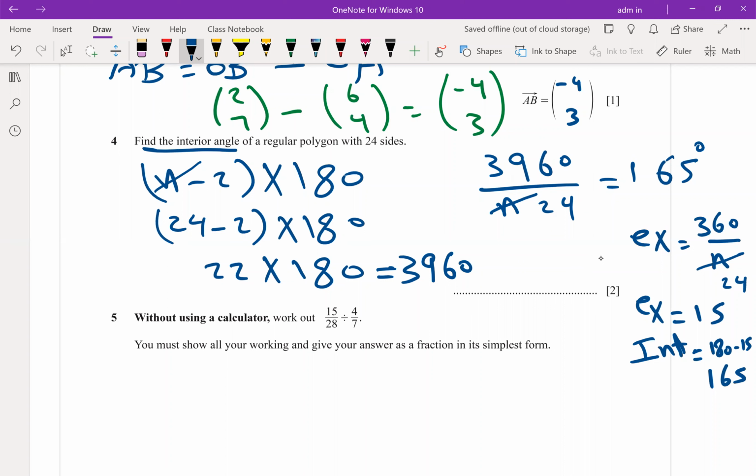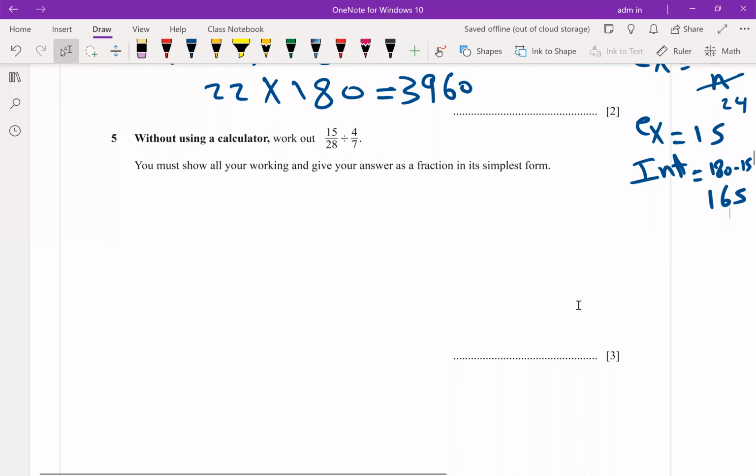Again, the total of the interior angles is n minus 2 times 180. He asked to get the sum, the total, or to find each one in case it is regular. Regular means all sides are equal in length and all angles are equal in measure. To find each angle, divide the total by the number of angles. Or find the exterior angle, 360 divided by the number of sides, which will be 15. This is the exterior angle. How to get the interior? Interior and exterior at any vertex add to 180.